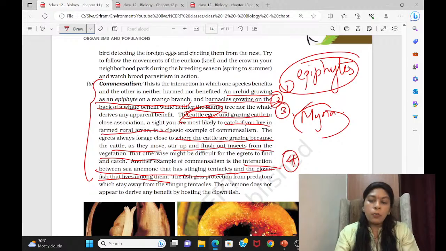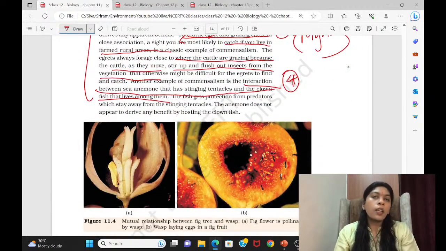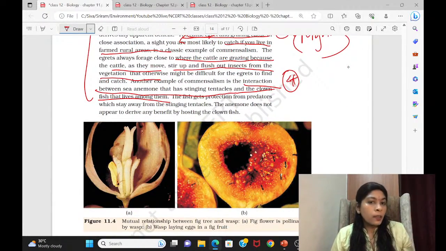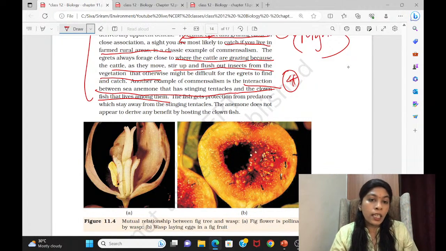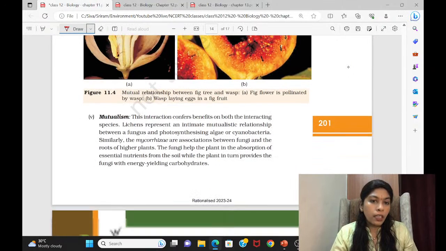Sea anemone and clownfish, both are animals. Clownfish is a fish. Sea anemone belongs to the Cnidarian group, so of the animal kingdom. So they both live together, but the sea anemone does not get any benefit, while the clownfish gets benefit because of the sea anemone. The sea anemone has stinging tentacles, so they get protection from that, right?